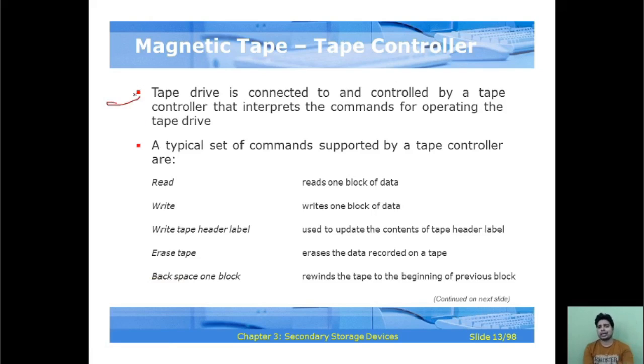Magnetic tape controller: these are the keywords of the magnetic tape. A tape drive is connected to and controlled by a tape controller that interprets the commands for operating the tape drive, and a typical set of commands is supported by the tape controller. Read reads one block of the data. Write is used to write one block of the data. Write tape header label is used to write the contents of a tape header label. Erase tape erases the data recorded on a tape. Backspace one block rewinds the tape to the beginning of the previous block.